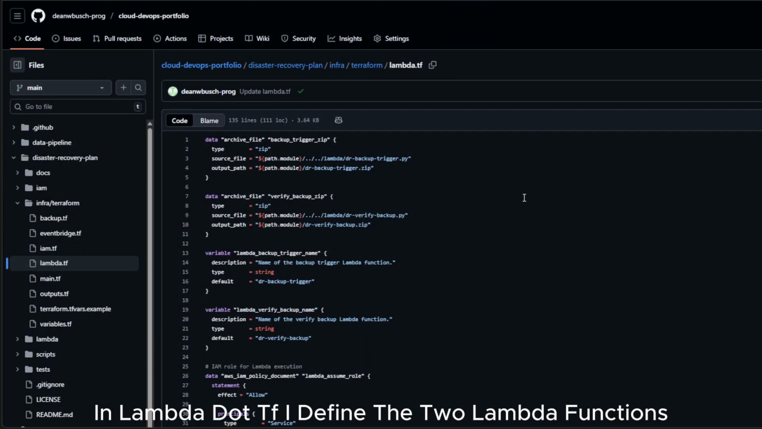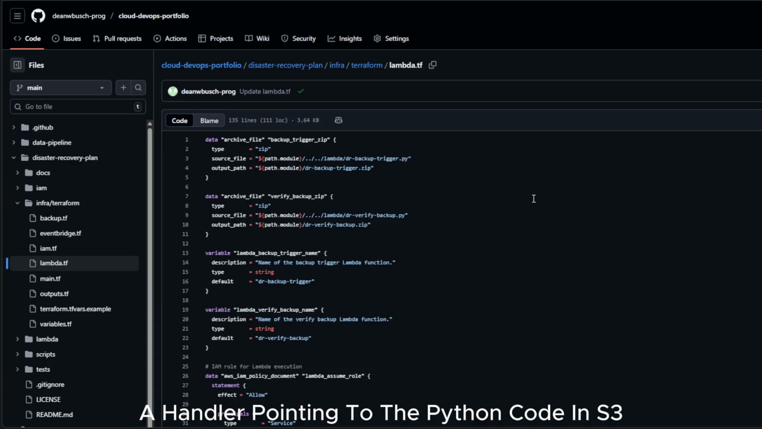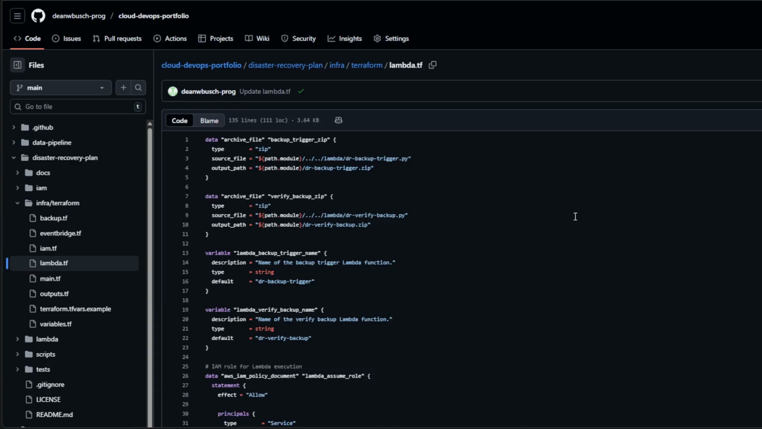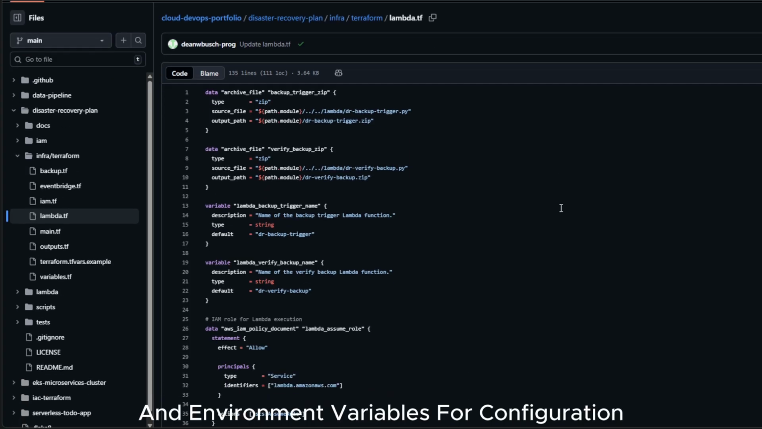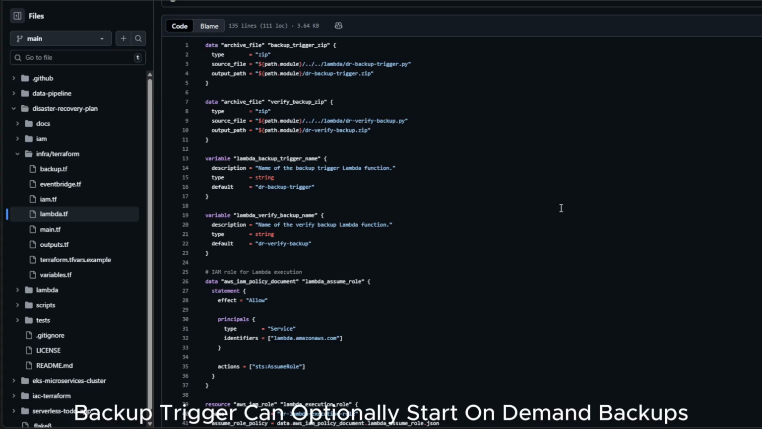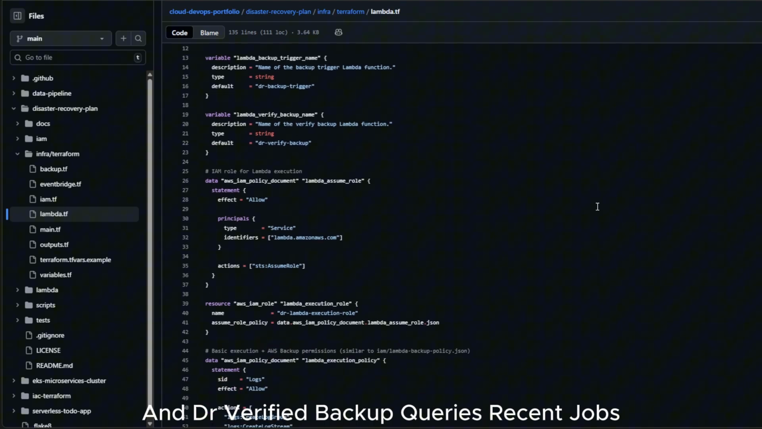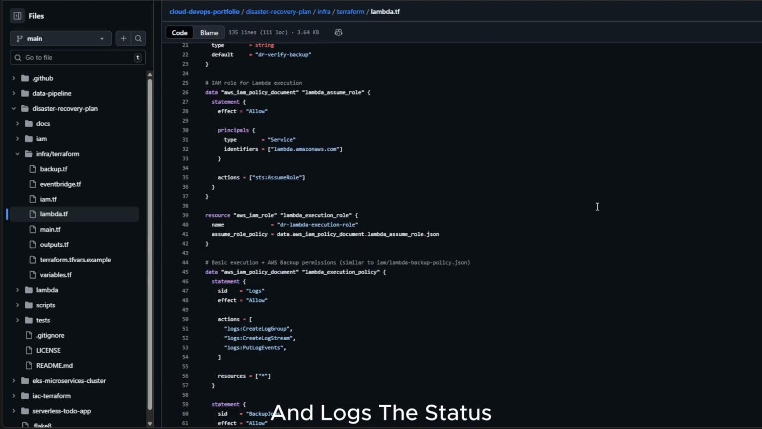In lambda.tf, I define the two Lambda functions. Each has a function name, a handler pointing to the Python code in S3, an IAM execution role, and environment variables for configuration like the vault name and plan name. The functions are kept simple. dr backup trigger can optionally start on-demand backups, and dr verify backup queries recent jobs and logs the status.